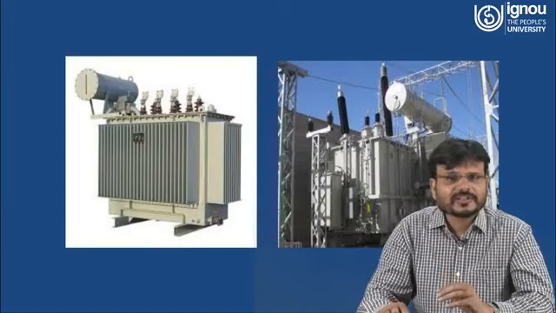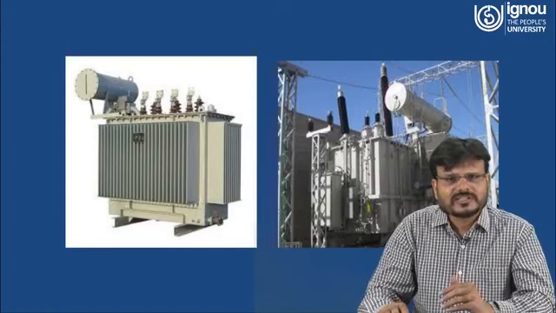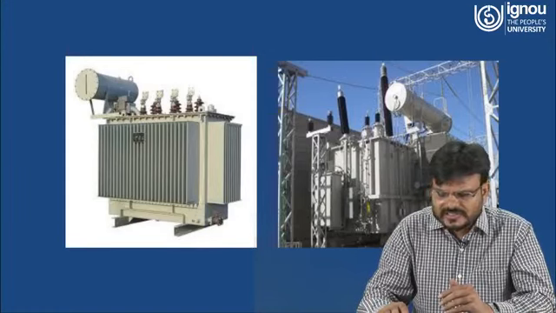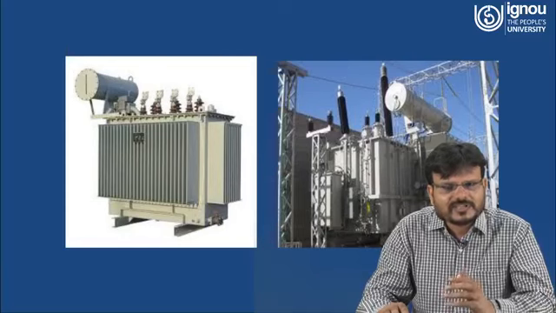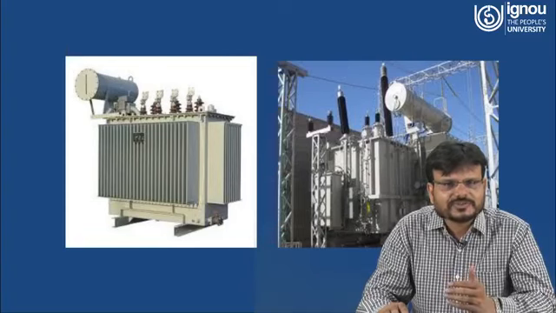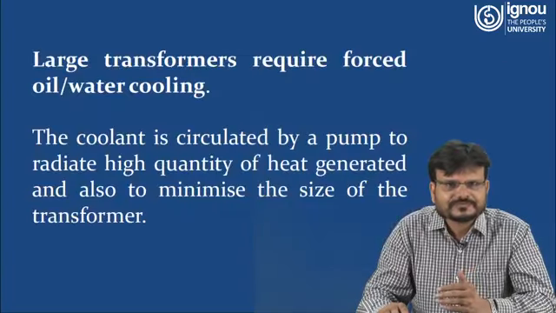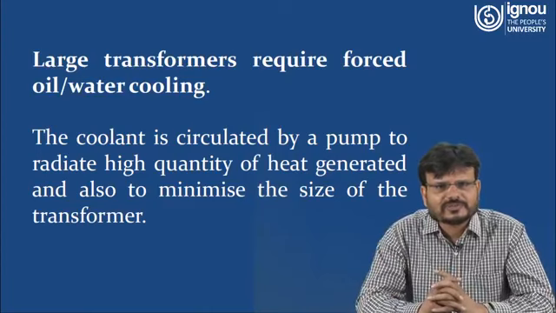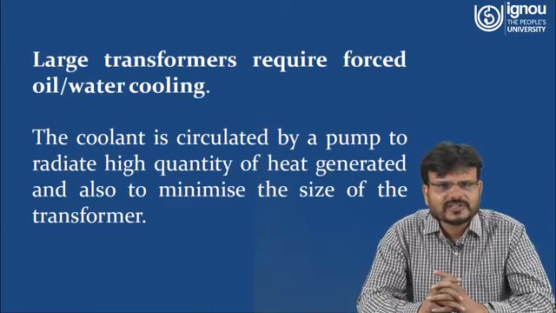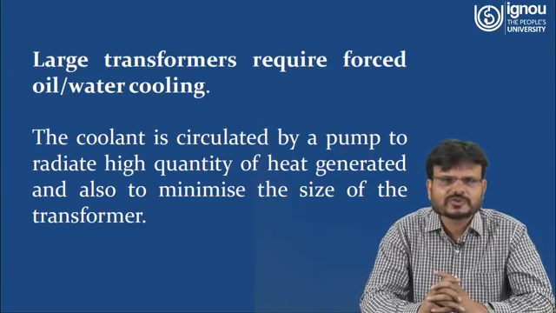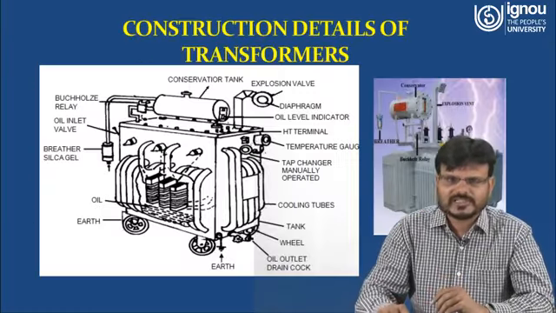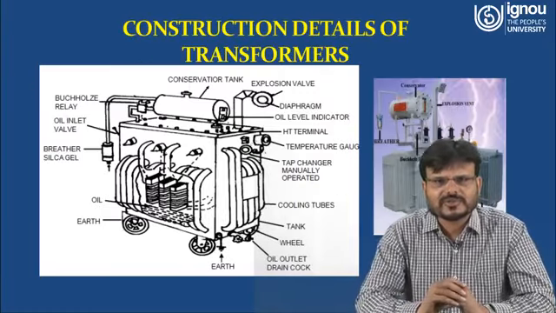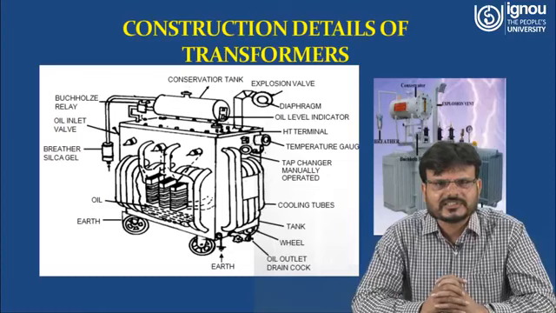And for the cooling of this coil, oil is also used in the tank. The coil is immersed, and the transformer oil is used to cool the transformer. Large transformers require forced oil or water cooling. The coolant is circulated by a pump to radiate a high quantity of heat generated and also to minimize the size of the transformer. Now we have to understand the construction details of the transformer.